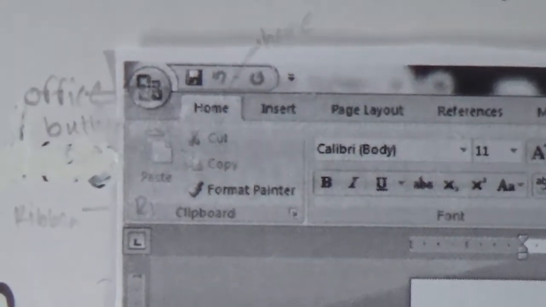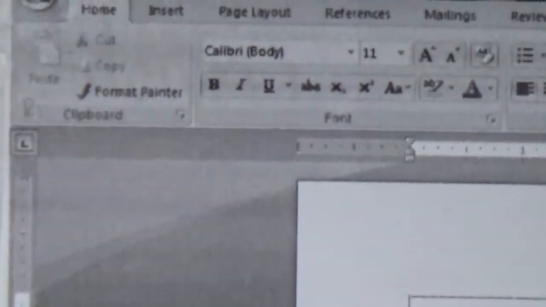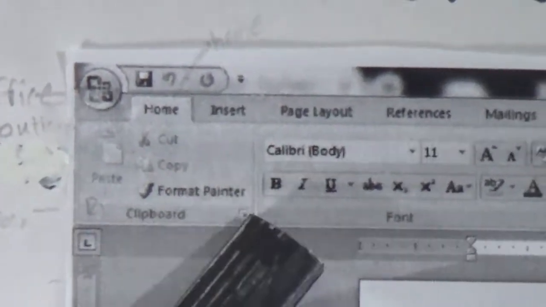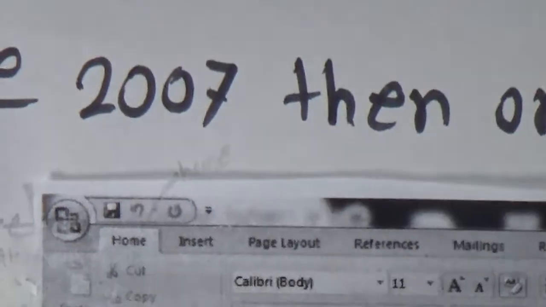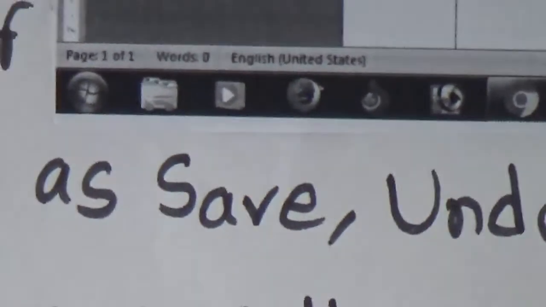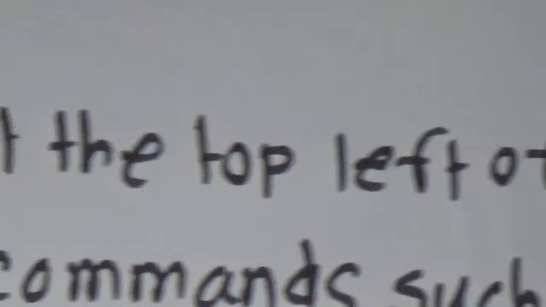Next, the ribbon. Look here, it is written paste, cut, copy, format painter, clipboard. These all are related to our ribbon. These 5 are related to our ribbon. The ribbon is the type of buttons and icons. From your book page number 70 you will get it, page number 70.